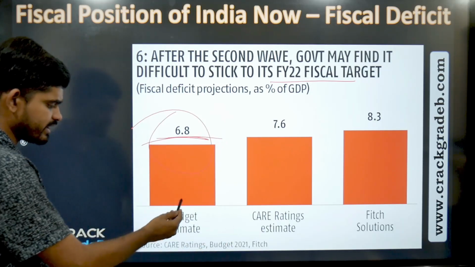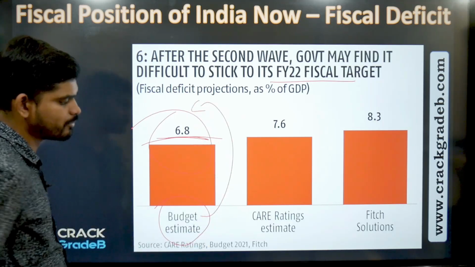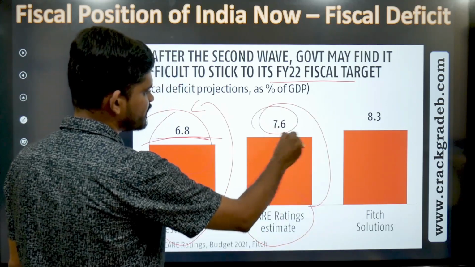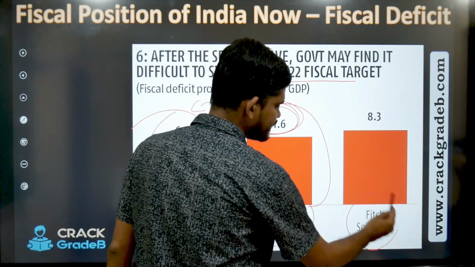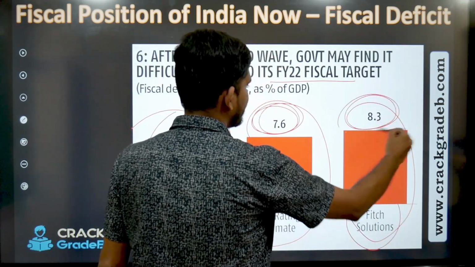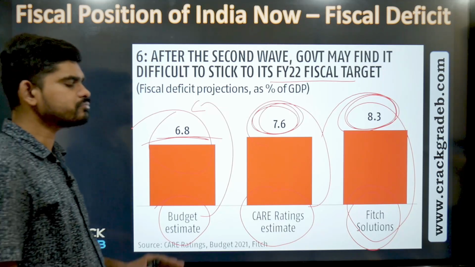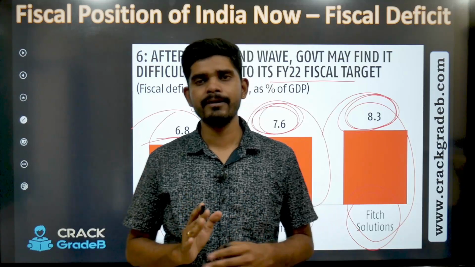So this is an objective question you can get. What is the budget estimate? So it's 6.8. The rating agency has said that it will be somewhere around 7.6, and another agency has said that somewhere it will be around 8.3, right? So I hope this is clear.